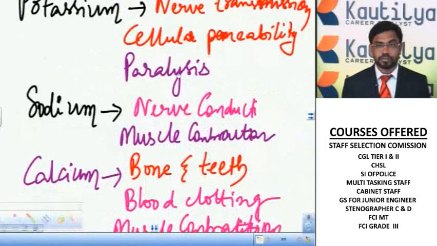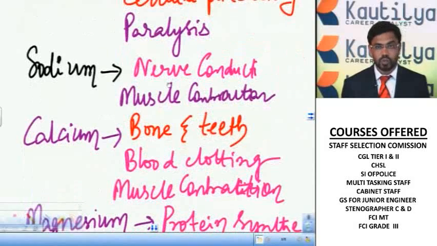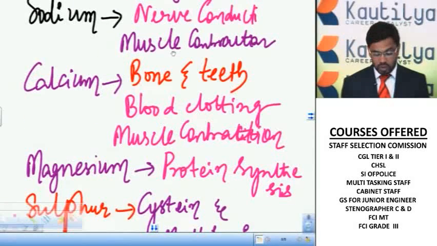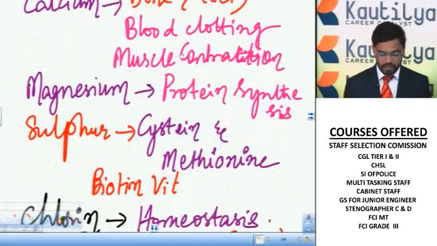And potassium is useful for transmission of nerve impulses and is also useful for cellular permeability. So the deficiency may lead to paralysis. Sodium is also useful for nerve conduction and it is also useful for muscle contraction. Calcium is a component of bone and teeth. It is also useful for bone and teeth formation. It is one of the factors for blood coagulation. So calcium is also useful for muscle contraction.